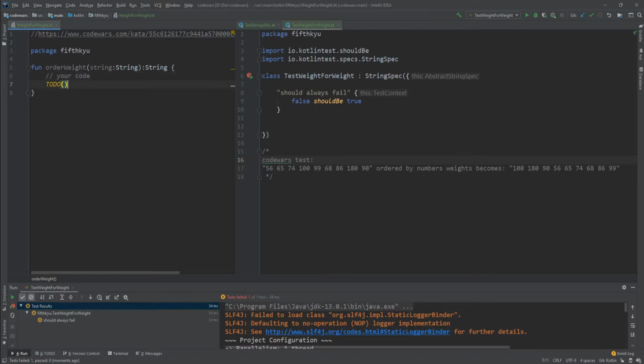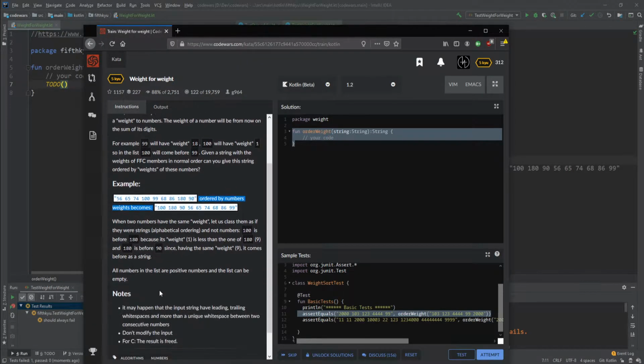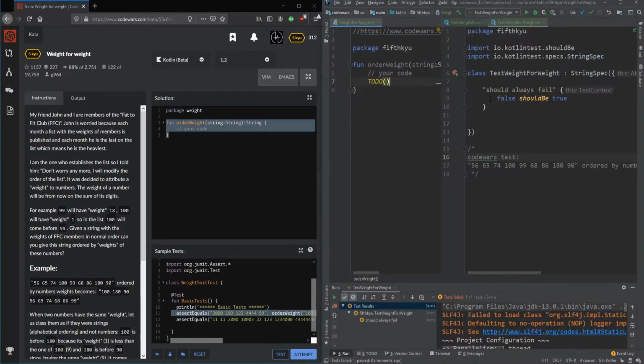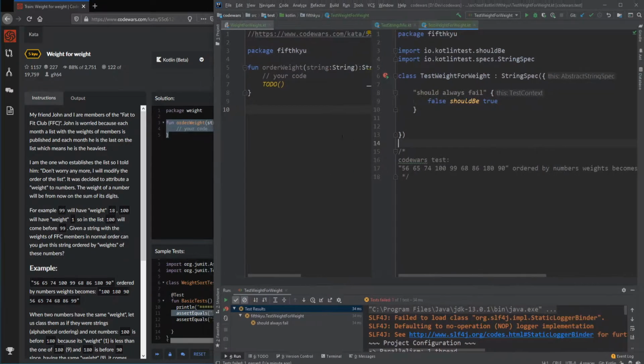Okay, so what we want to have, I'll do it like this. What we want to do, I'll try to approach this a bit more organized than last time, if I can.